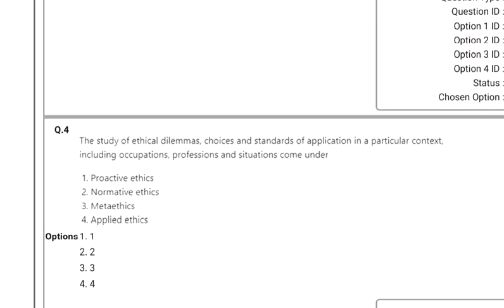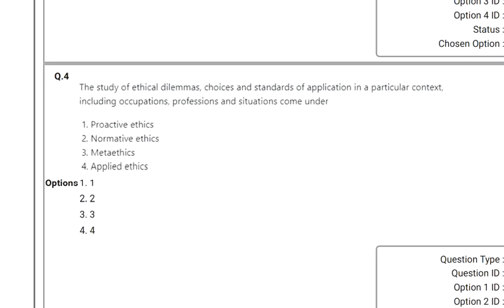Then the fourth question: the study of ethical dilemmas, choices and standards of application in a particular context, including occupations, professions and situations, comes under which term? These are all related to ethics. They all come under applied ethics because they said application in a particular context. So applied ethics, option 4, is correct.